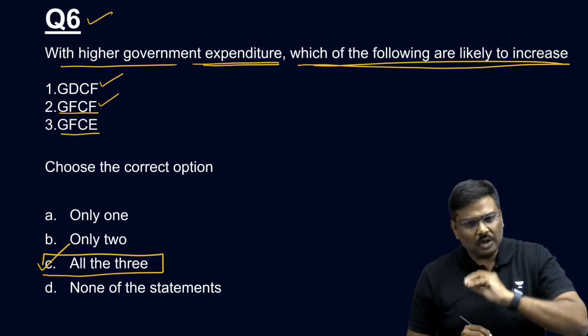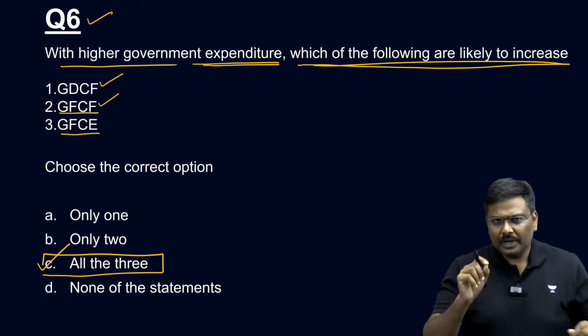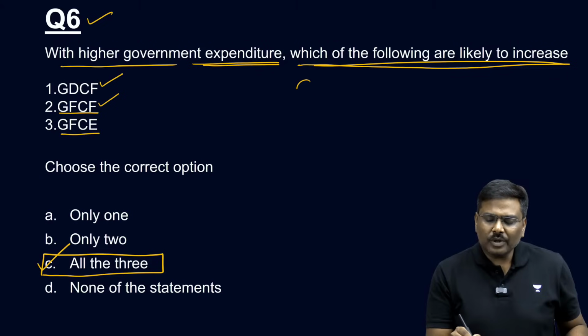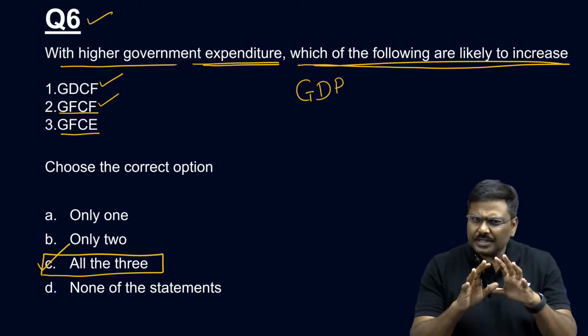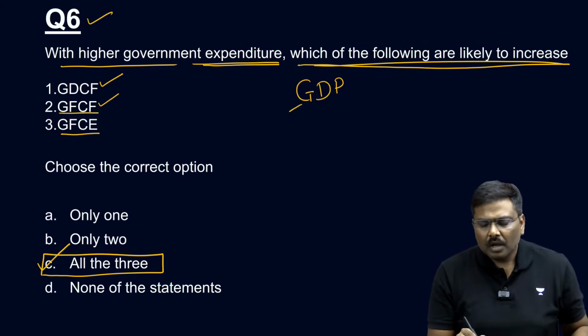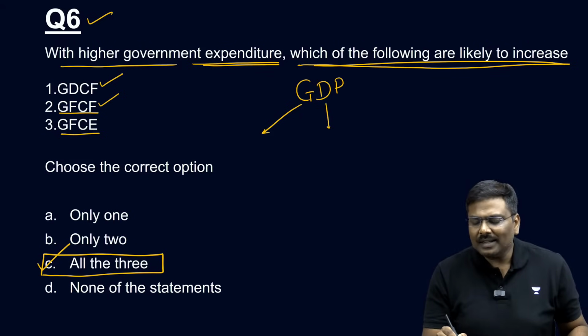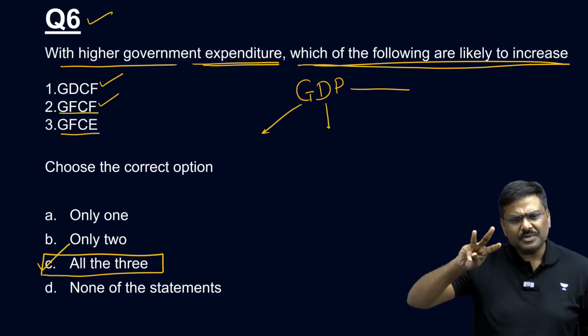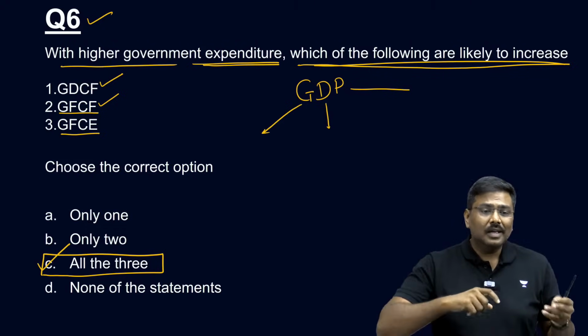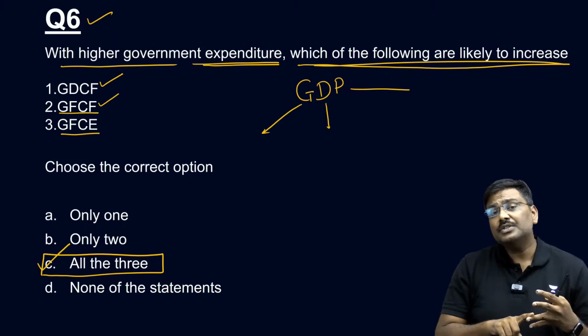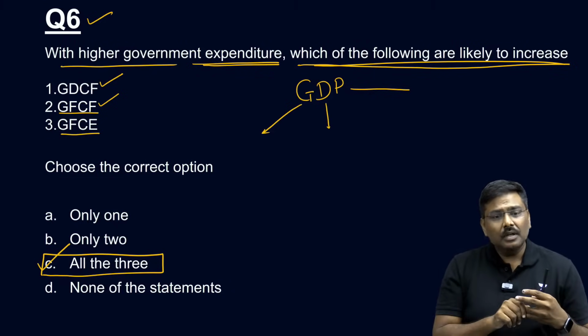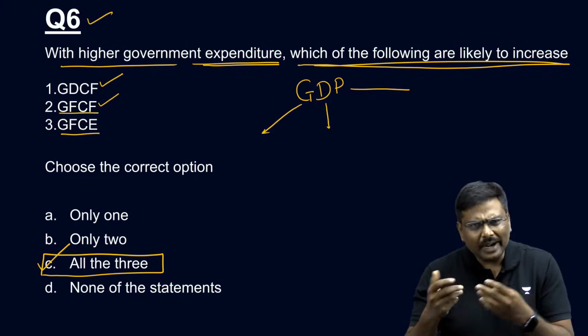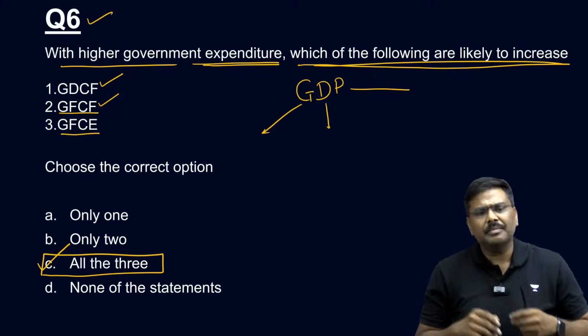Now, what is the argument all about? What is the issue all about? Have a look at this. Whenever you calculate GDP, gross domestic product, I'm pretty sure all of you know this by now. The methodologies used are of three types. One is called income method. Second one is called expenditure method. And the third one is value addition, that is production or value addition method.